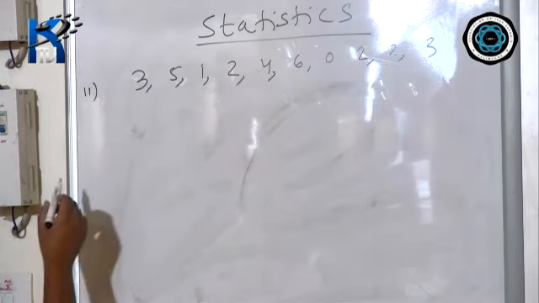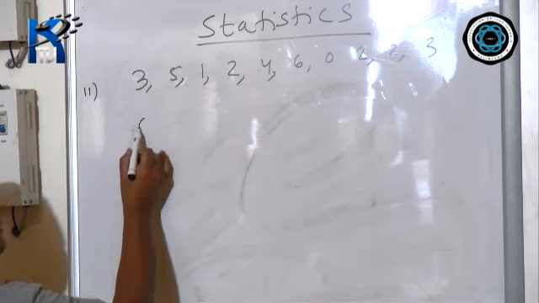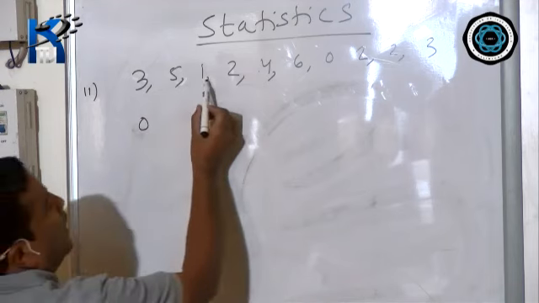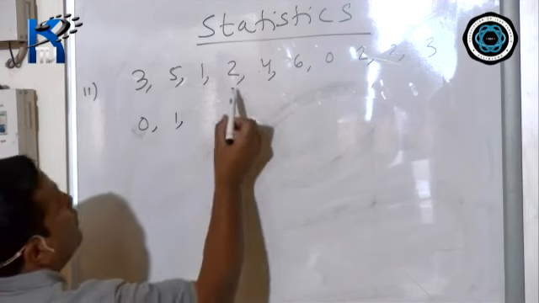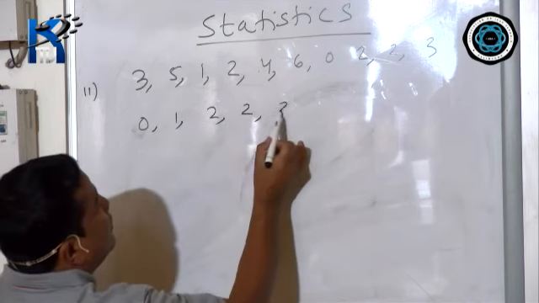Now, first you have to arrange the numbers in ascending order. 0, after that 1, now 2. How many times? 3 times.